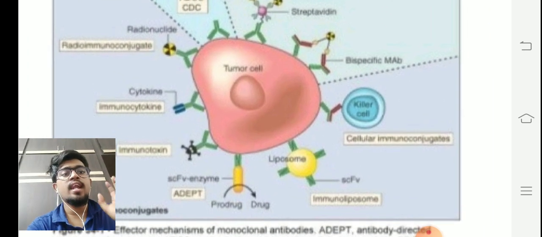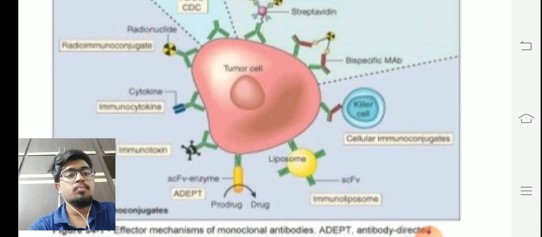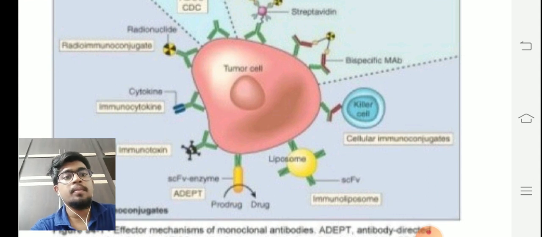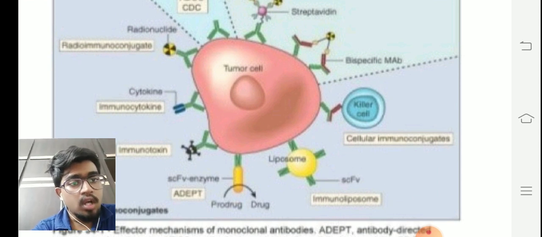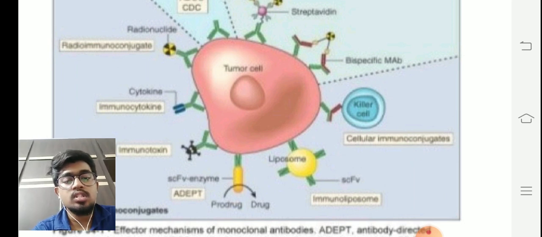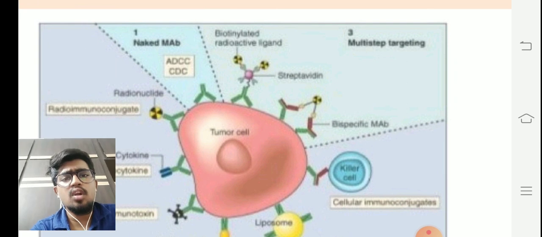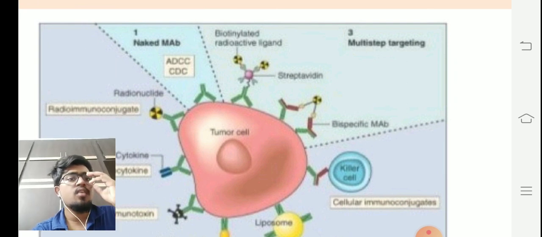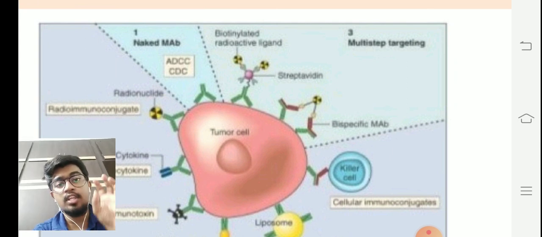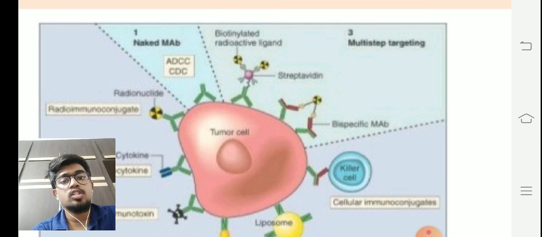Now you can see different mechanisms in this picture. Monoclonal antibodies can act through cellular immunoconjugates. Immunoliposome could be one type of mechanism of action. Immunocytokine can be used. Immunotoxins can be used. Radioimmunoconjugates can be used. There are various methodologies or types of monoclonal antibodies which we are going to discuss. We will discuss a few which are very important and are being used in tumor targeting.